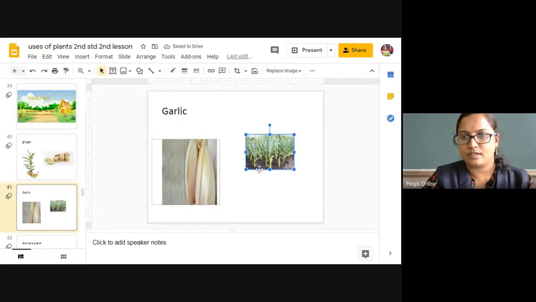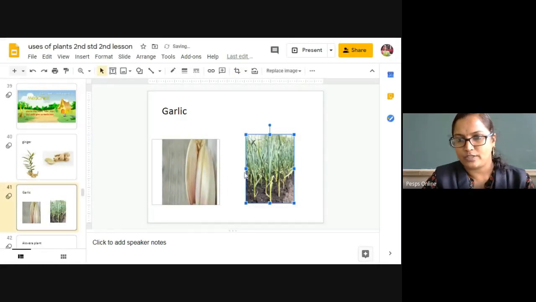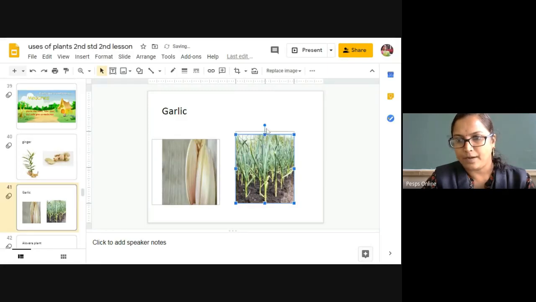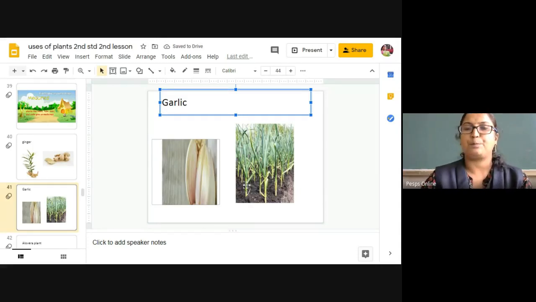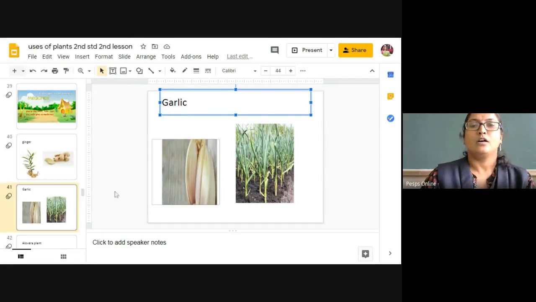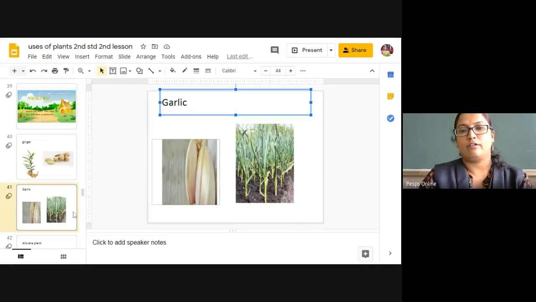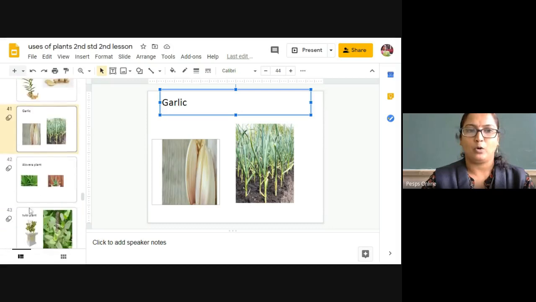You can see this is a garlic plant, and this is how they are produced. Garlic helps in increasing the body temperature. If you have any nerve disorders, and you apply a paste of garlic over the place where you are getting the pain, it is going to relieve the pain.